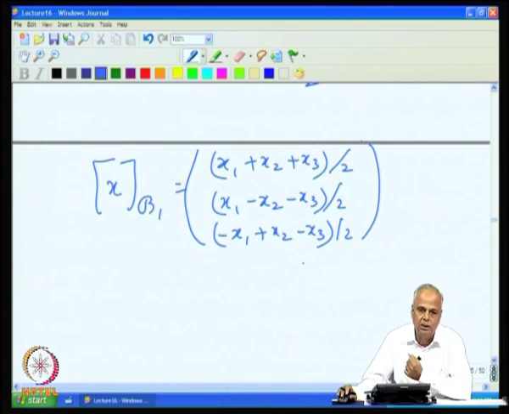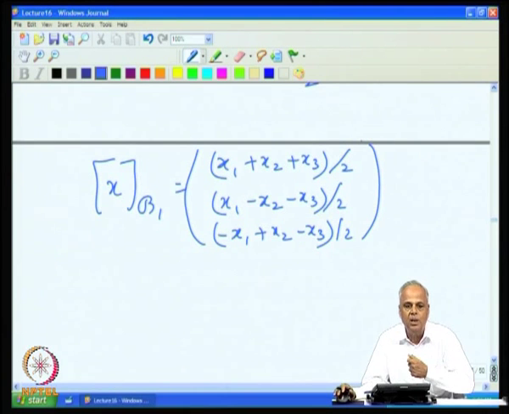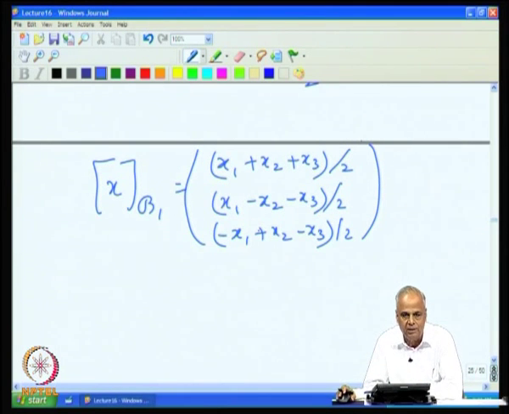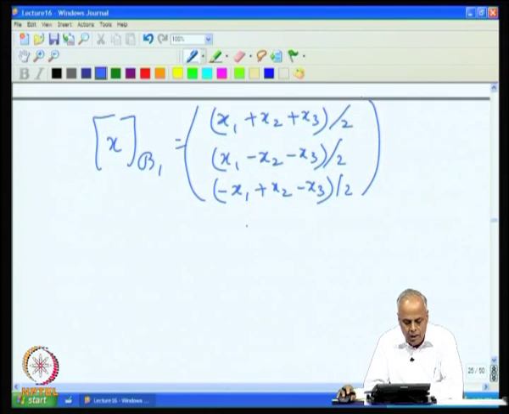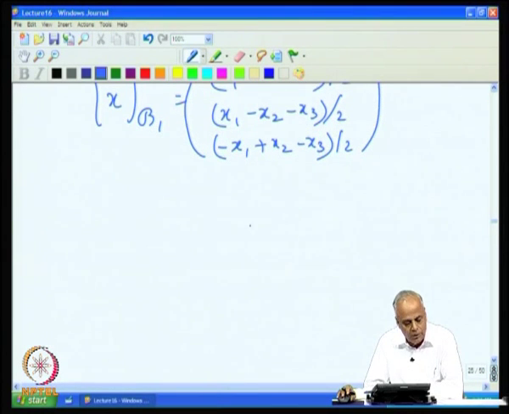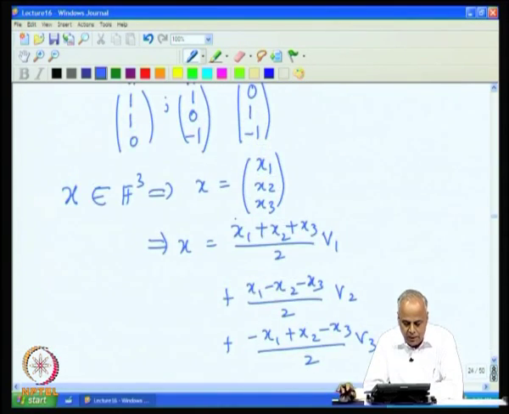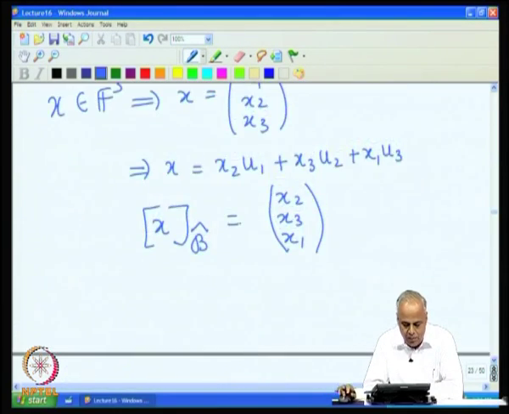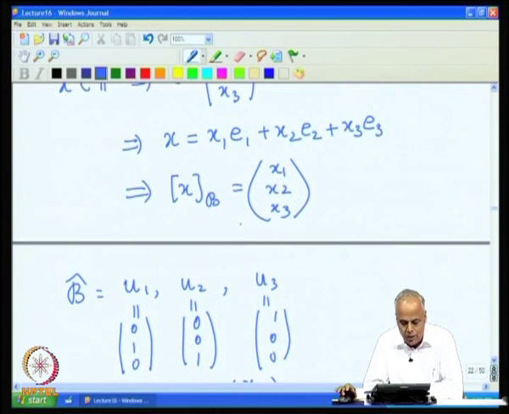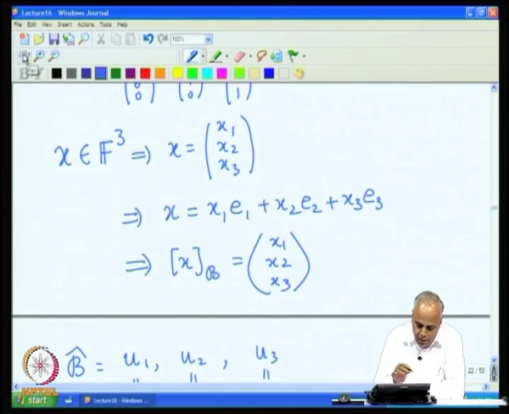Of course, the natural thing therefore is to look for a basis which gives the simplest digitization, where the representation becomes simple. Nevertheless, there is a fundamental question that remains. After all, if we look at the three representations that we have, it is the same vector x, but we have used three different bases.